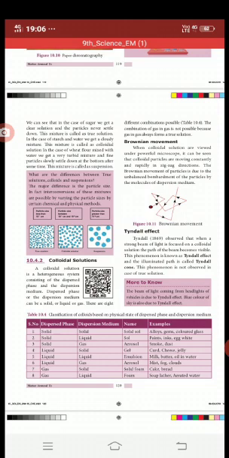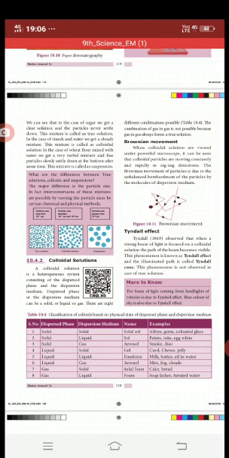So the first combination is solid and solid, we call it a solid sol, and the second one is solid and liquid, we call it a sol, and the third one is solid and gas, we call it an aerosol, and the fourth one is liquid and solid, we call it a gel.